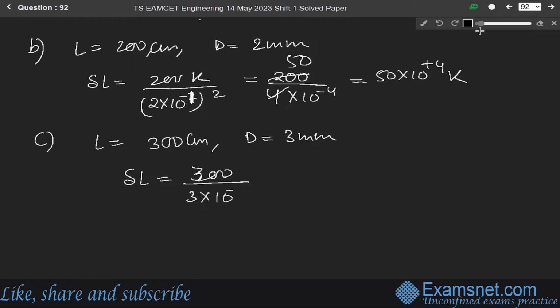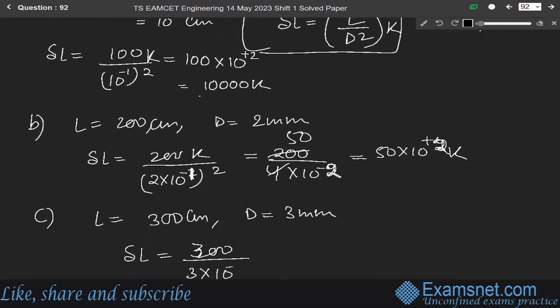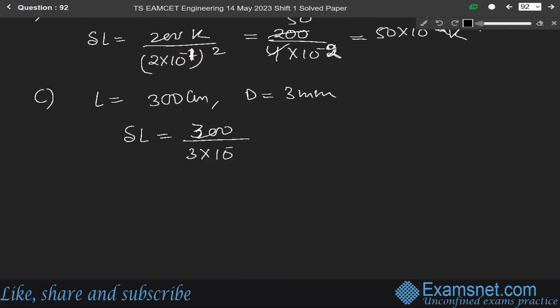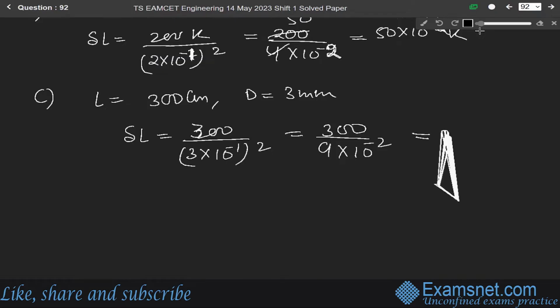So it will be 10 to the power minus 1 whole square. So it will be 300 over 9 into 10 to the power minus 2. So it will be equal to 33.3 into 10 to the power plus 2.